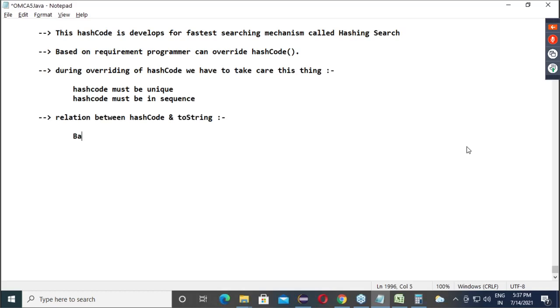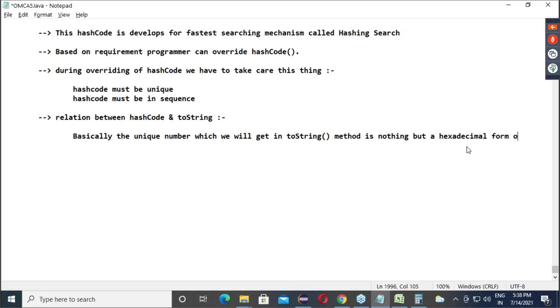Here we will say basically, the unique hexadecimal number which we will get in the toString method is nothing but a hexadecimal form of hash code.